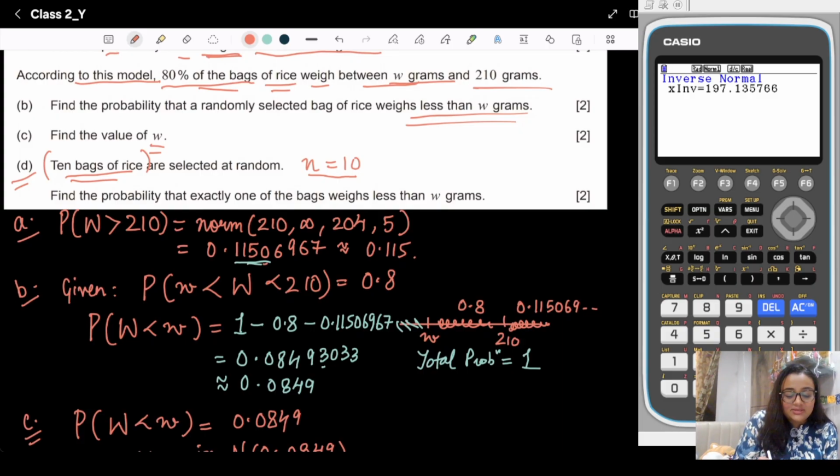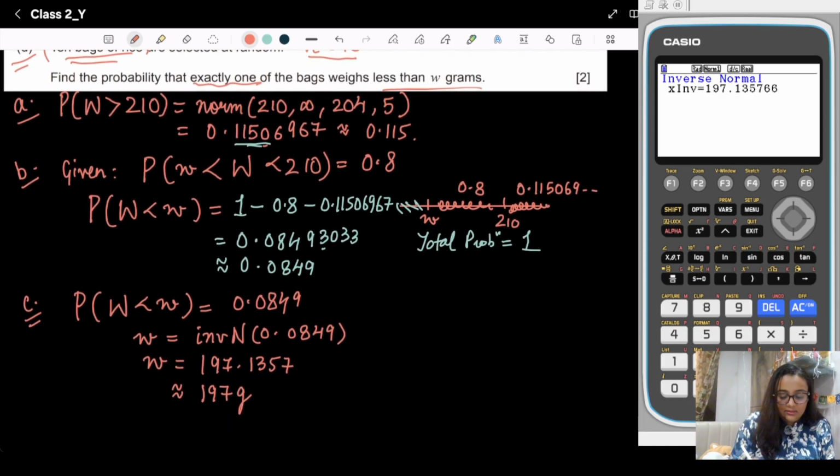Generally students get confused about whether to take exactly 1 or less than w gram, so you just need to focus on what we need to find in the D part. We need the probability of exactly one bag.